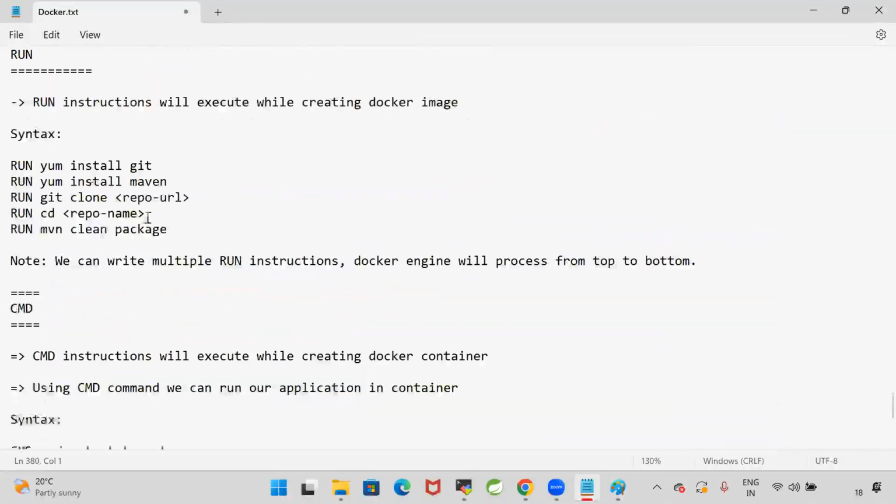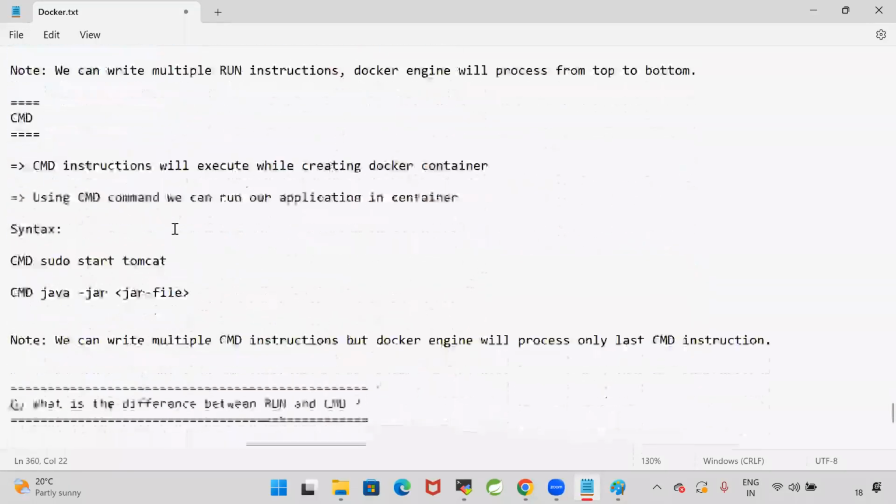When you go for the run, you can write multiple run instructions. Docker engine will process from top to bottom. Every run instruction will be executed.